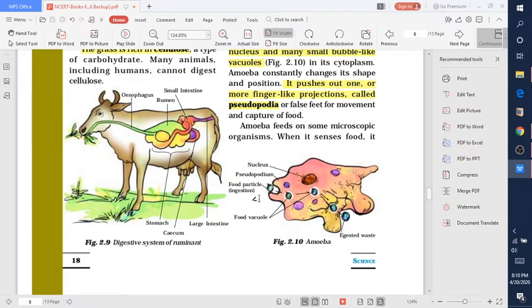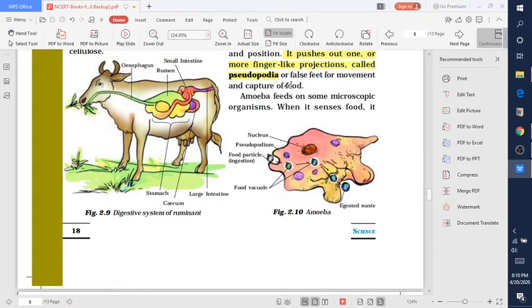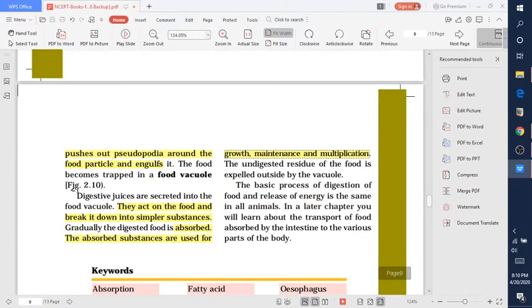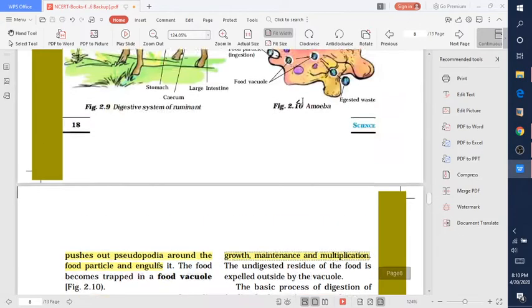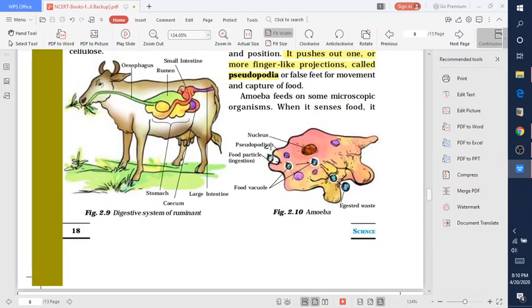These pseudopodia help in the capturing of food and also in movement. Amoeba feeds on some microscopic organisms. When it senses food, it pushes out pseudopodia around the food particle and engulfs it. Whenever it senses a food particle, it changes its shape and takes this food particle inside into its body.